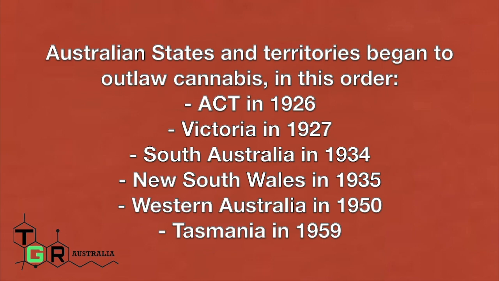Australian states and territories began to outlaw cannabis in this order: ACT in 1926, Victoria 1927, South Australia 1934, New South Wales 1935, Western Australia in 1950 and Tasmania in 1959.